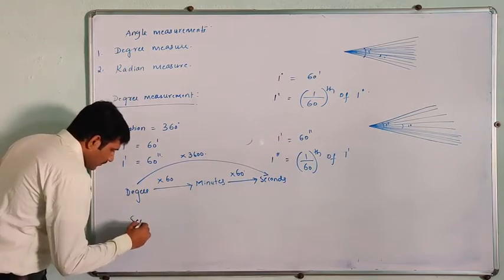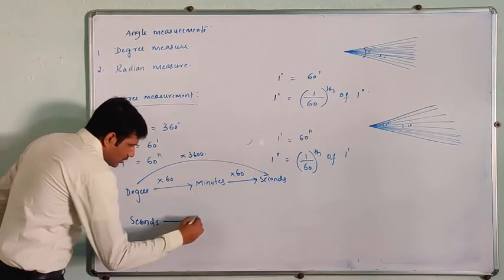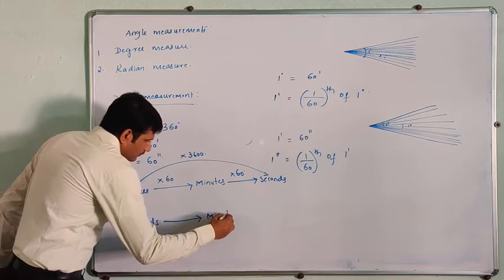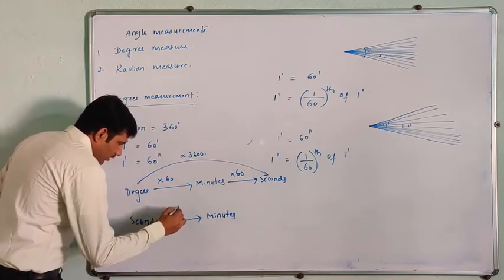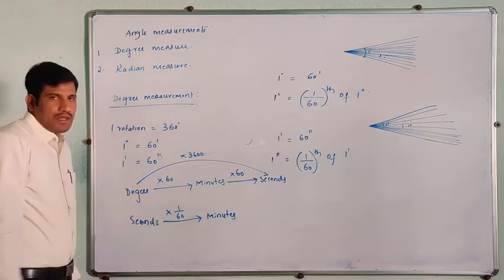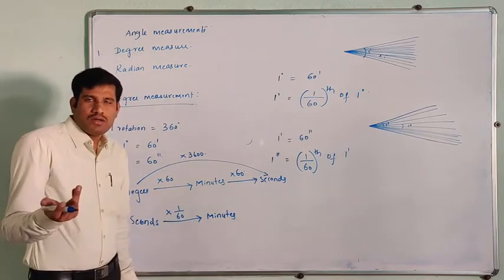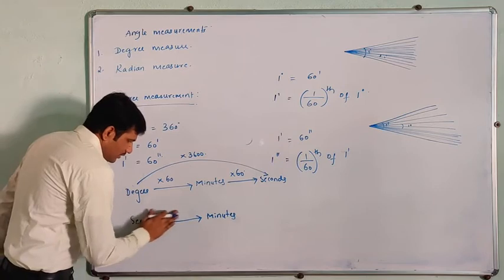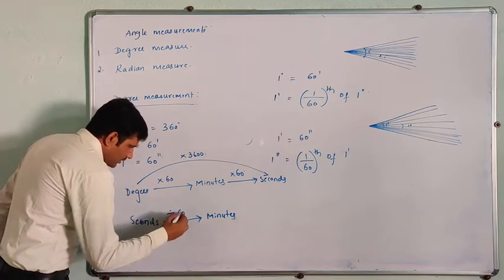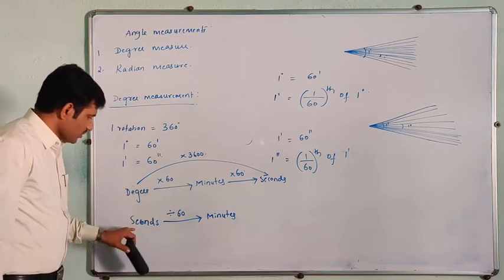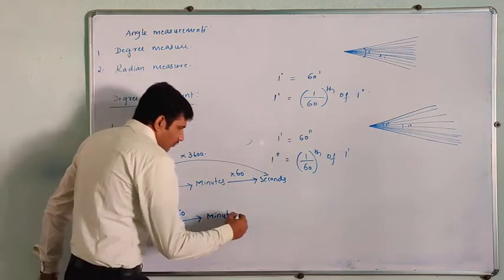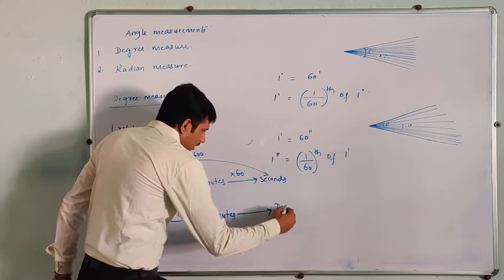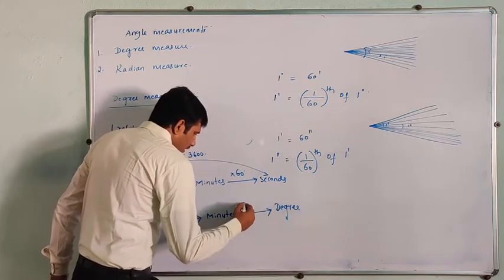Exactly reverse now, see. If you want to convert seconds to minutes, you have to divide by 60 or multiply by 1 by 60. Both are the same. Or you can write like this: you have to divide it by 60. If you convert seconds to minutes, you have to divide it by 60. Again, if you want to convert minutes to degree, again you have to divide it by 60.